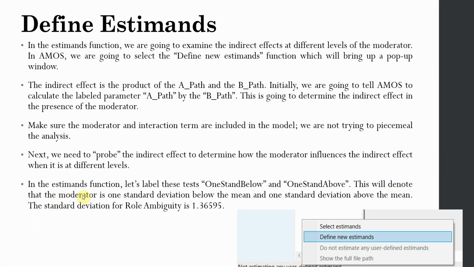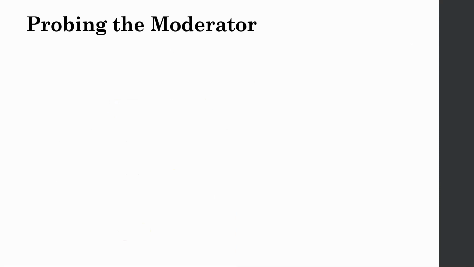This will denote that the moderator is one standard deviation below the mean or above the mean. The standard deviation for role ambiguity is 1.36595. Now this particular formula that we are going to define will help us understand whether the mediating effect, that is the indirect effect of IV on DV through your mediator, changes at higher and lower level of moderator. And that is what moderated mediation is all about.